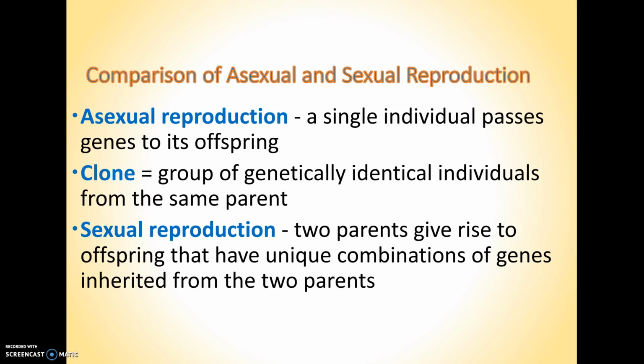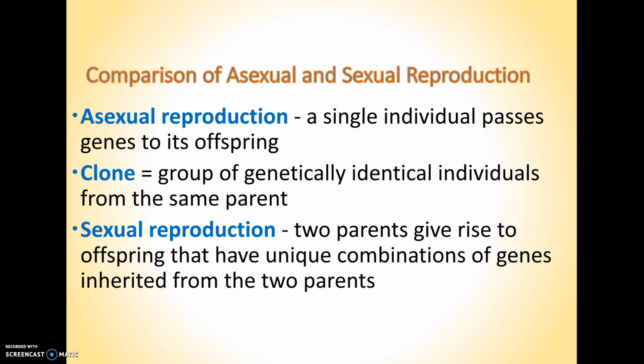Asexual reproduction is what we call it when you have a single parent making an offspring that's identical to that cell. So mitosis is a form of asexual reproduction. Your skin cells make more skin cells that are exactly like them. Bacteria going through binary fission would also be asexual reproduction.